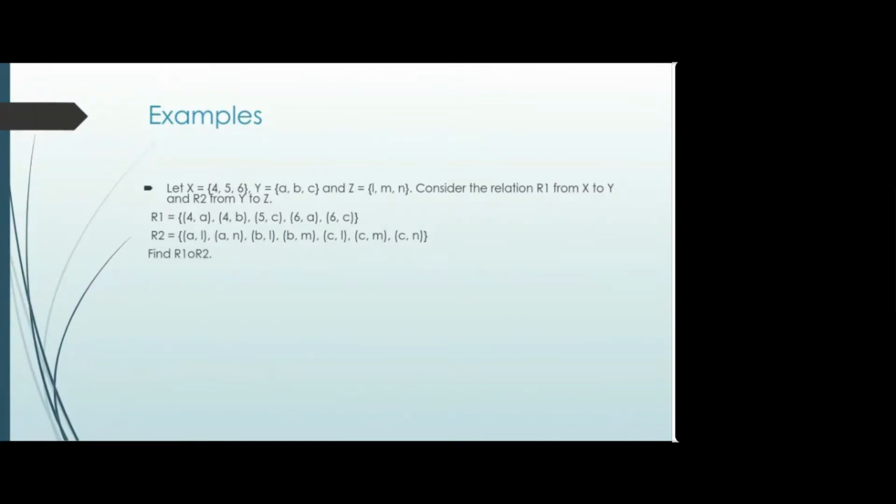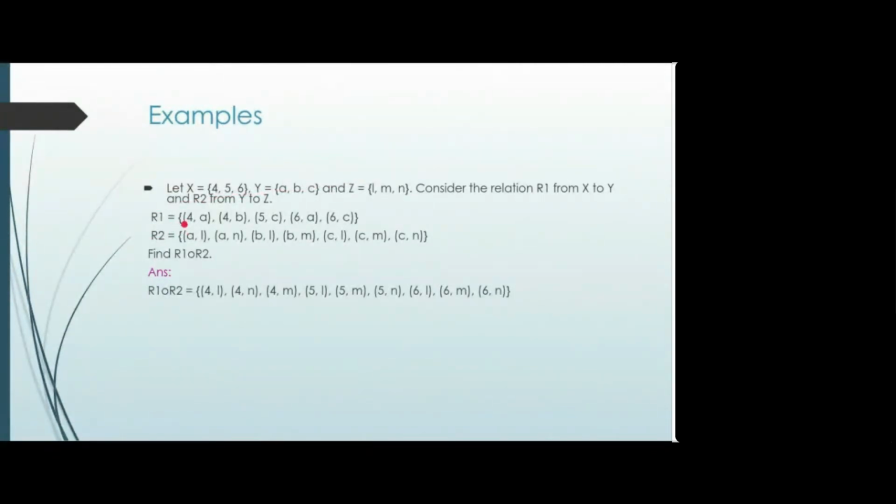R1 o R2 is not equal to R2 o R1. The composition of R1 and R2 is not equal to the composition of R2 and R1, because sequence matters. So this AB term is coming from R1, and from R2 you'll be choosing the BC term. Just check your answer. Shall I explain this?